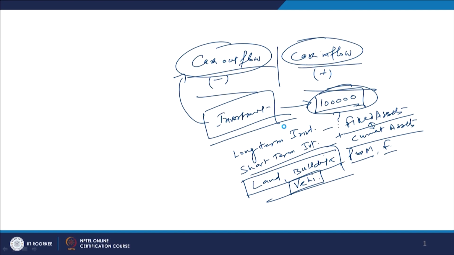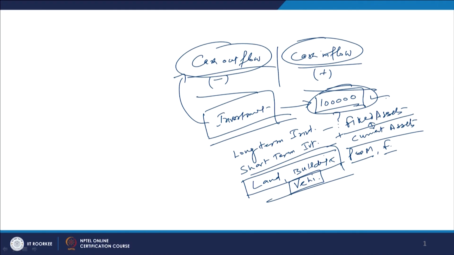So, when we are talking about the cash outflow we are going to make, in this case you are saying that this investment of 1 lakh rupees, I am estimating that the initial investment, total investment in the fixed assets and current assets required is 1 lakh rupees. It means I have some basis on which I have arrived at this figure, and I am in a way estimating the cash outflows. Similarly, then we will